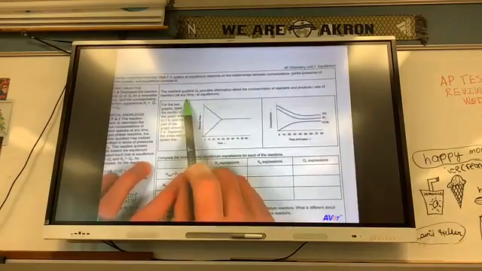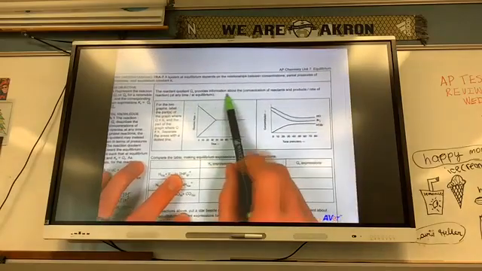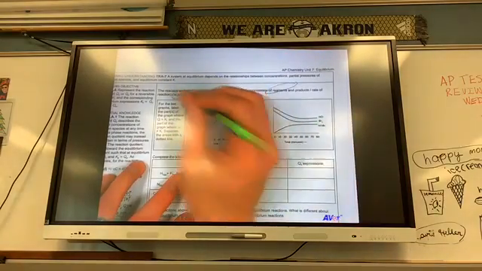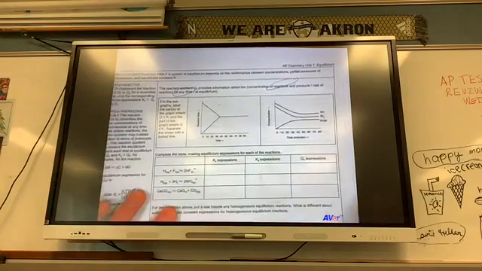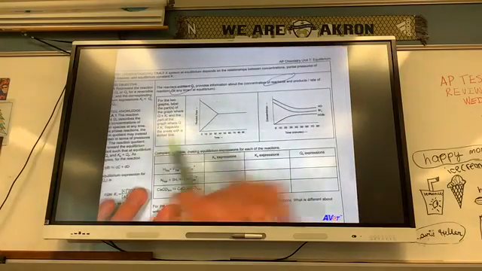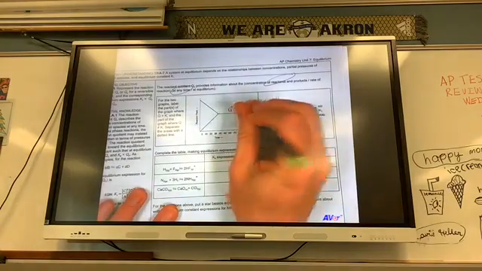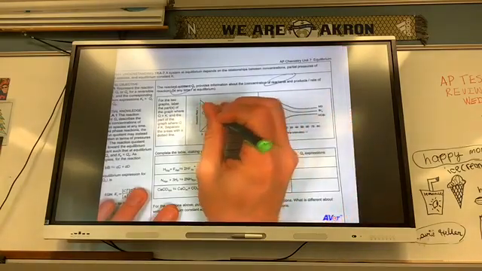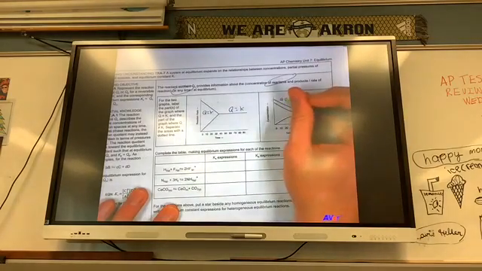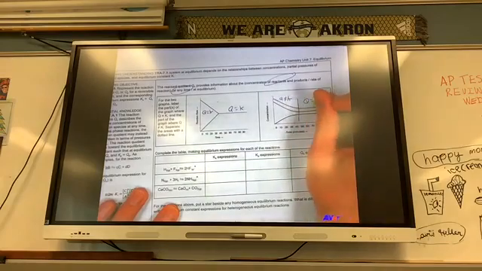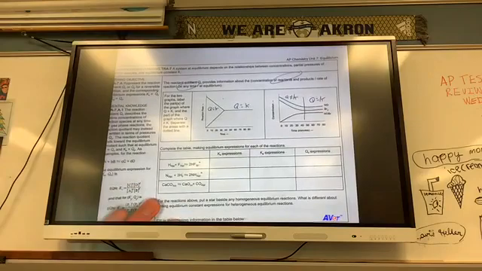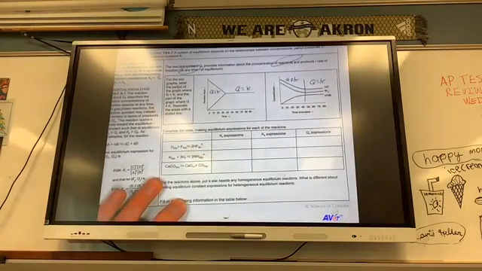So, the reaction quotient Q provides information about the concentration at any time, and it's usually at the beginning. For the two graphs, label the parts of the graph where Q equals K and where Q does not equal K. Well, I know that Q equals K where it's at equilibrium. I know that Q does not equal K when it's at any other point. Same thing over here. Q does not equal K. Q equals K.